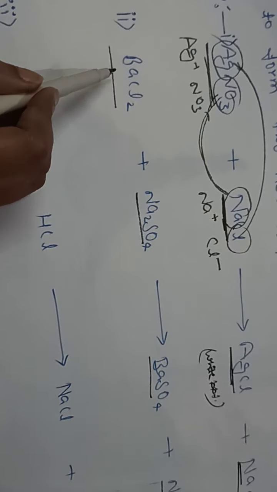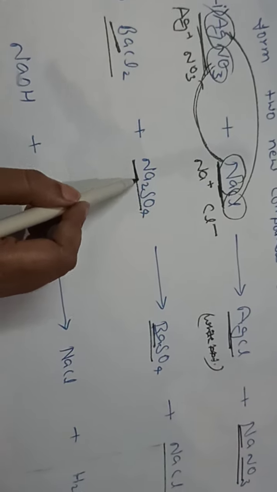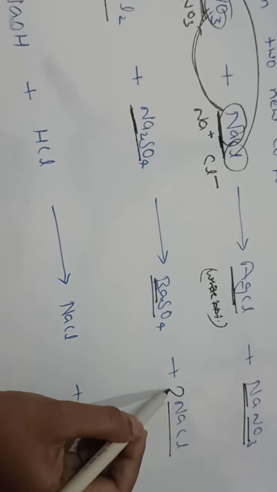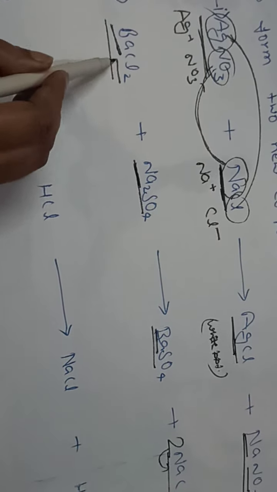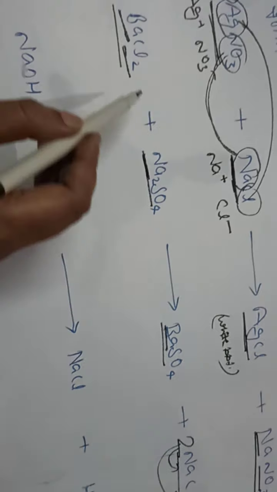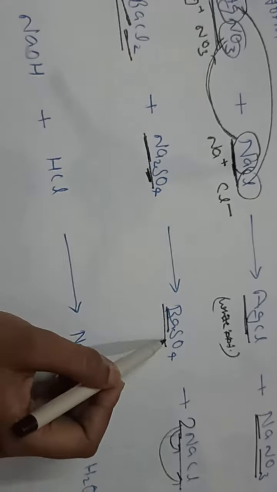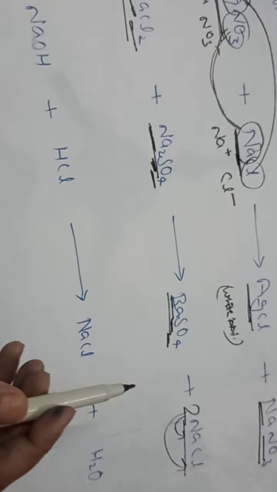If you want to see, then see, here it is one atom of barium, here it is one atom of barium, here it is two atoms of sodium, here it is, oh, it is not balanced here. Actually now it is balanced. Now it is two atoms of sodium. Now you can see here it is two atoms of chlorine, here also two atoms of chlorine, here it is one atom of sulfur, here it is also one atom of sulfur, here it is four atoms of oxygen, here it is four atoms of oxygen.